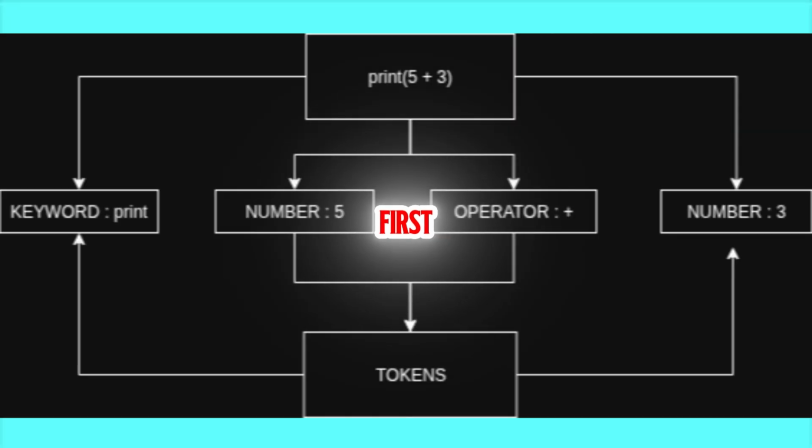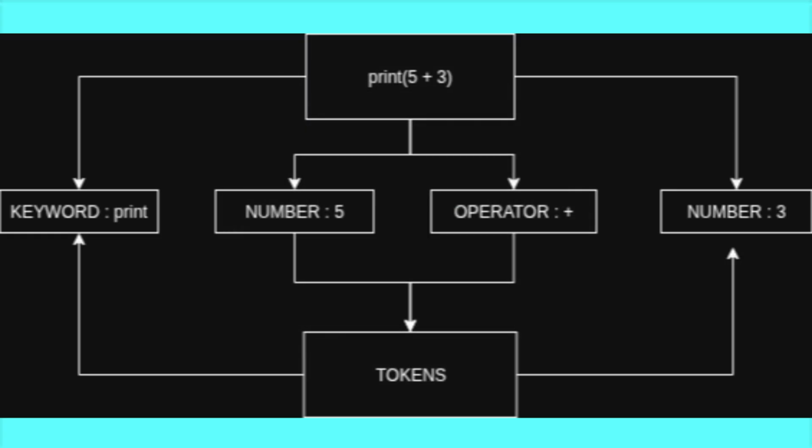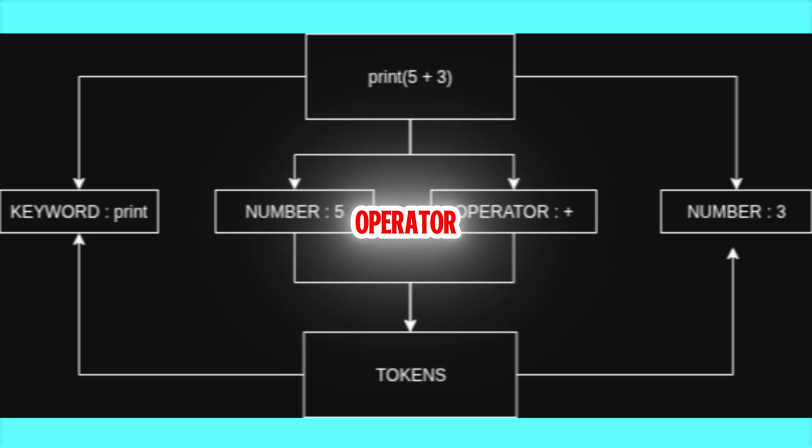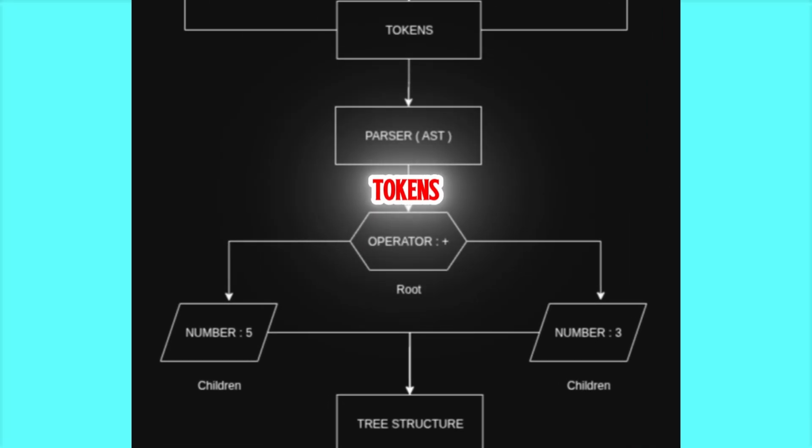Let's take a small example. Print 5 plus 3. Looks simple, right? But behind the scenes, a lot is happening. First, the lexer reads this line and breaks it into tokens: print keyword, 5 number, plus operator, 3 number. Then the parser takes these tokens and builds a tree structure, where plus is the root and 5 and 3 are its children. This tree helps the compiler understand what should happen first.